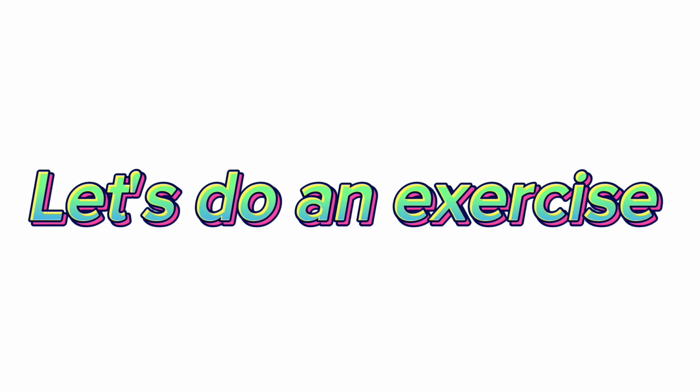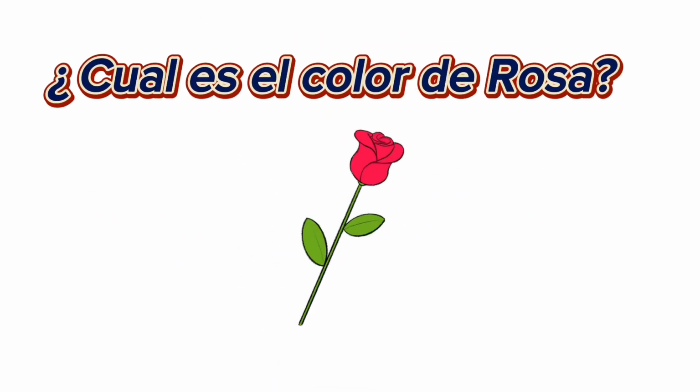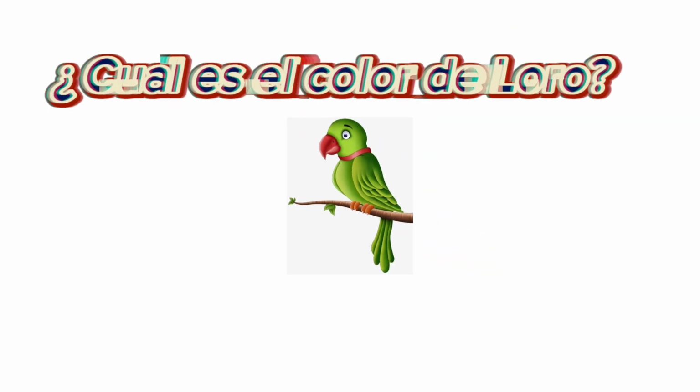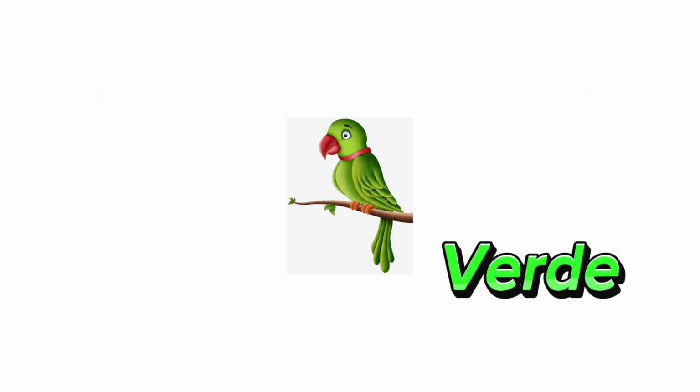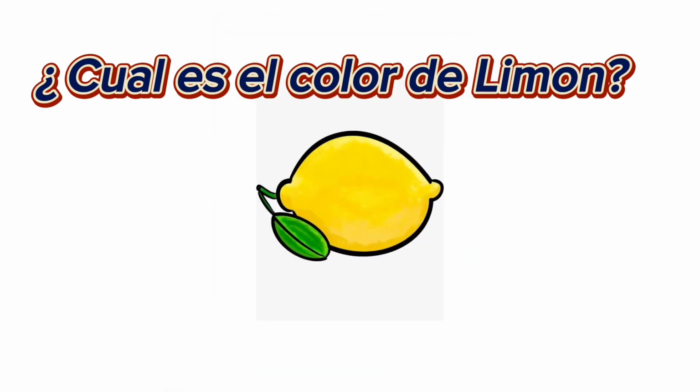So now you'll see some images on the screen and you have to answer what is the color. Speak out loud and then check your answer. Okay? ¿Cuál es el color de esta rosa? Sí, correcto. Es rosa. ¿Cuál es el color de este loro? Sí, correcto. Es verde. ¿Cuál es el color de este limón? Correcto.